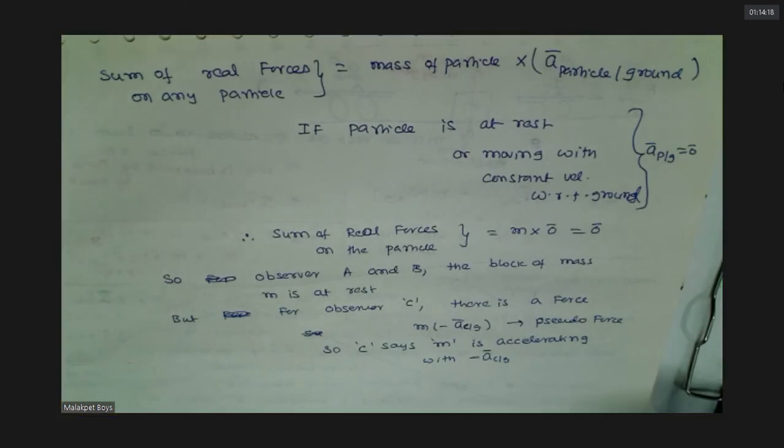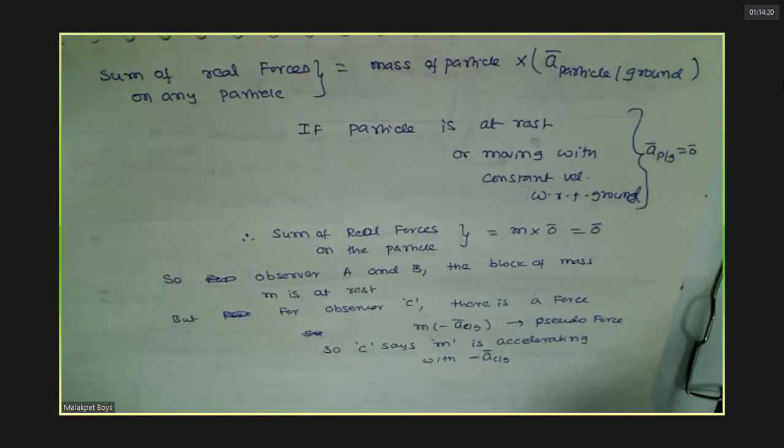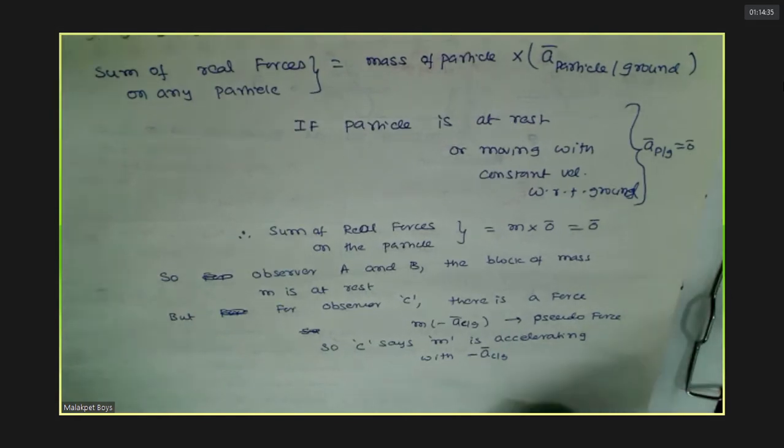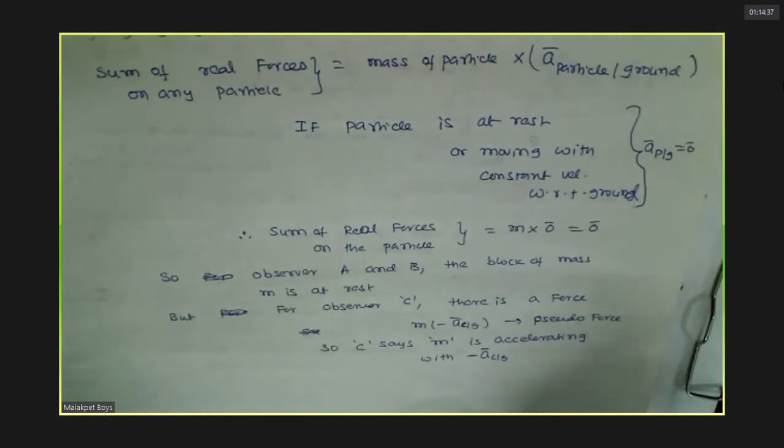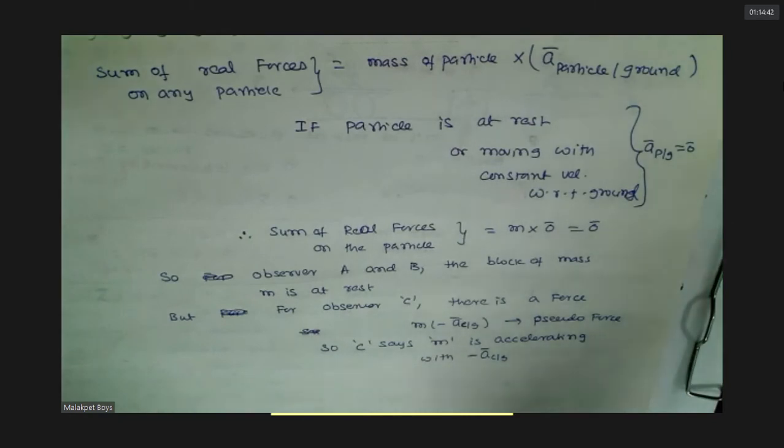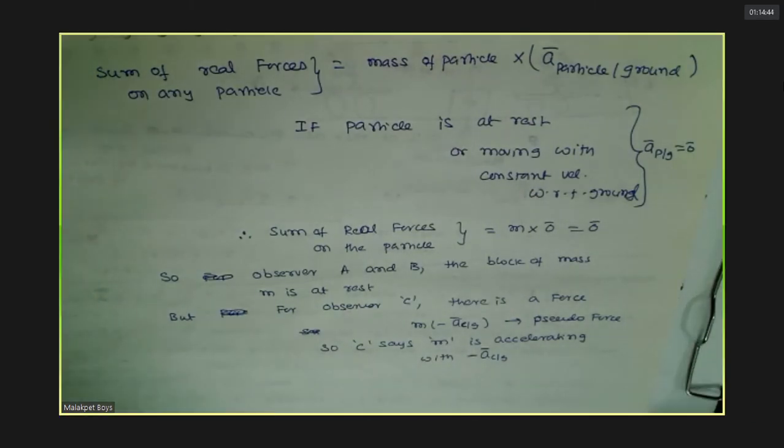Acceleration is zero doesn't mean the body should be at rest. It may move with constant velocity. If velocity changes, speed may increase or decrease, or direction may change. Any of these three things will happen, we say that velocity has changed. Therefore, there is an acceleration, because acceleration is nothing but change of velocity by time taken. If acceleration is there, there must be a force. No force, no acceleration, velocity remains constant. Either it may be zero, that means it may be at rest, or it may be moving in the same direction with the same speed.